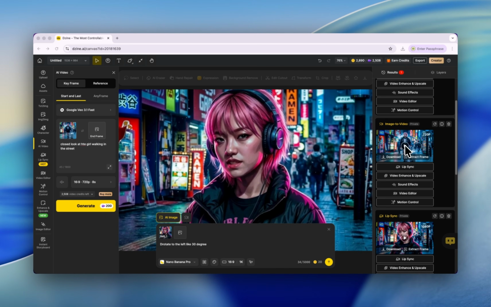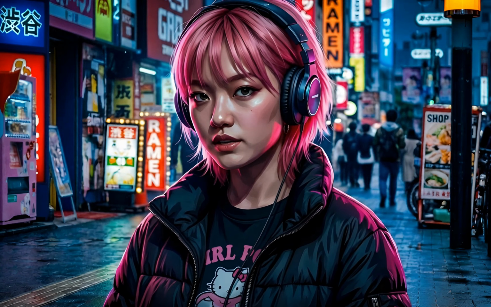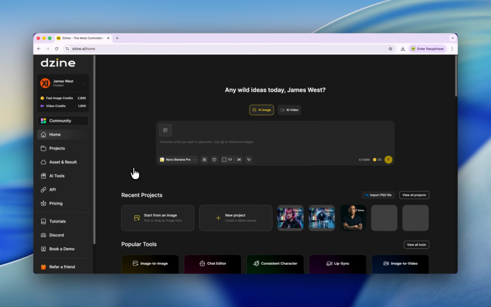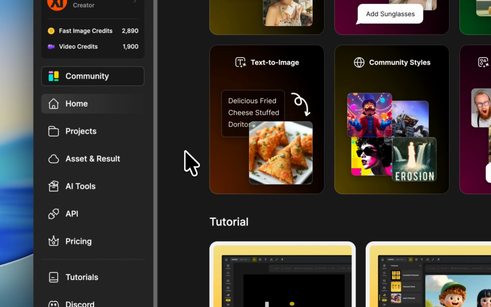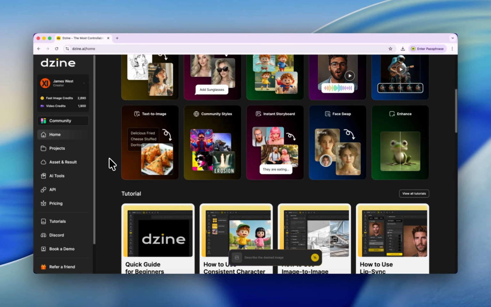Okay, now the video is already generated. Let's click play. Oh, FYI, I'm designed by AI, you know. So you can use this design to create your idea from nothing to a complete AI video. And then you can use lip sync and video generation to generate videos. And don't forget, for all the images you can control the expression, and you can fix the hand problem. You can remove everything. You can tweak about everything.